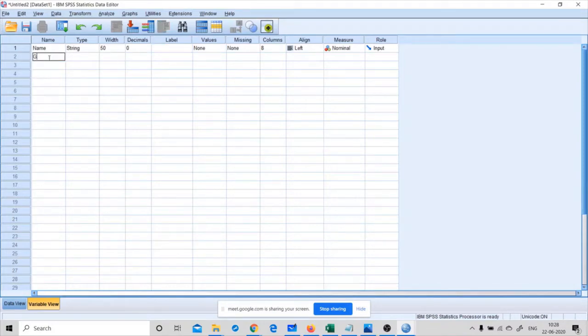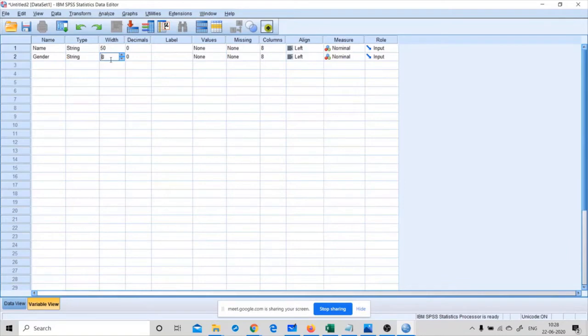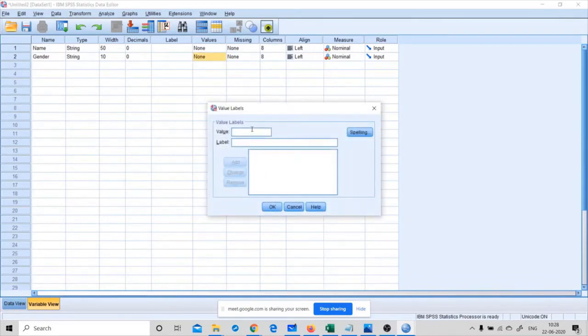Then the second entry is gender. I can set it as string, with width 10. In the label, I can give label as well as value.